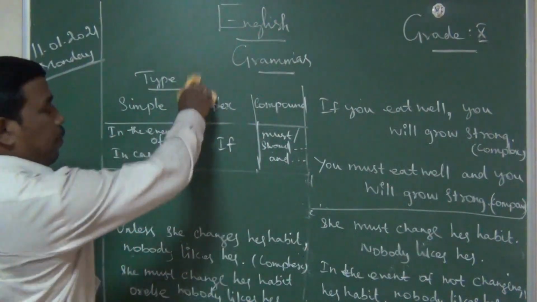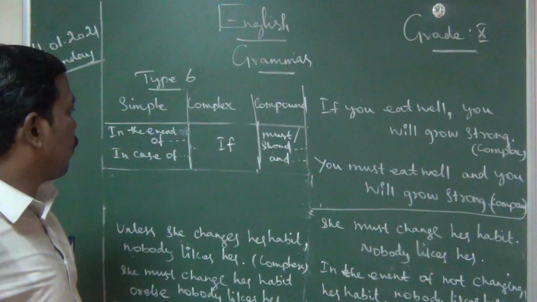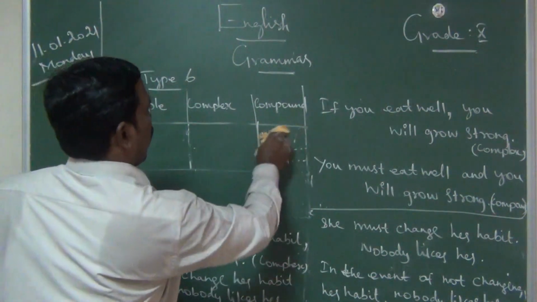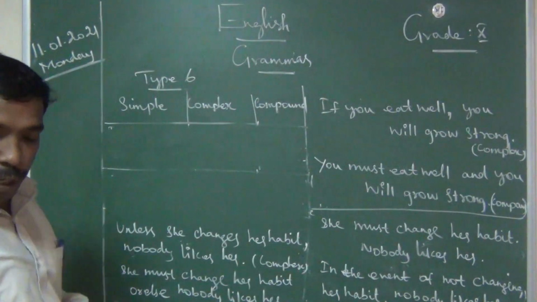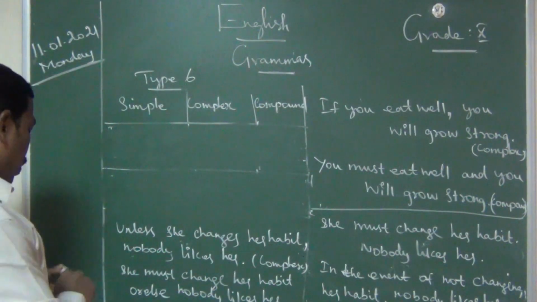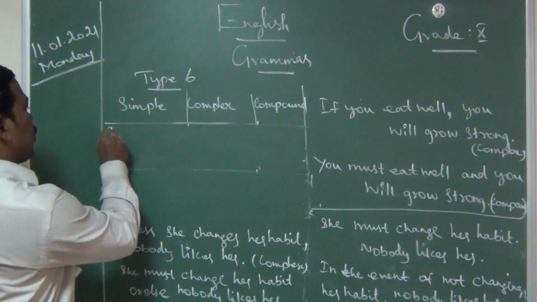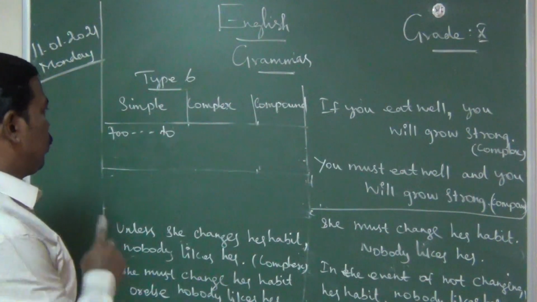Next type. Okay. So sixth type. So 5 types we completed. Sixth type is infinitive model. So first take down the connectives. What are the connectives we should use for this sentence? For single sentence, you should use to. To will come.